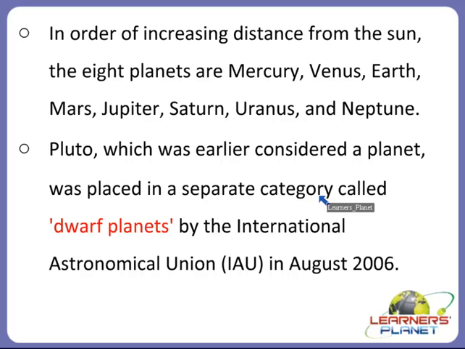The ninth one, which we used to consider a planet, was placed in a separate category called dwarf planets by the International Astronomical Union, IAU, in August 2006. So Pluto was considered a planet, but then it was placed in a separate category as a dwarf planet, meaning small planet, right? A very small planet. So Pluto, Ceres and even Xena are all considered dwarf planets.